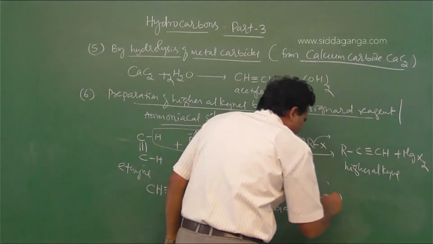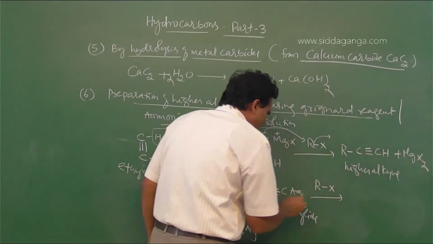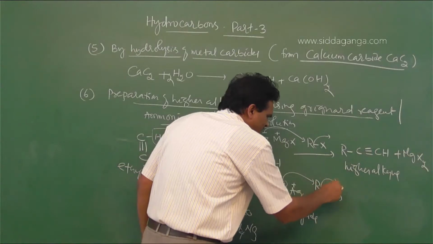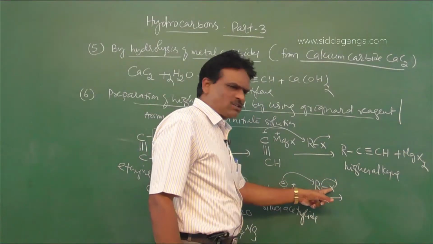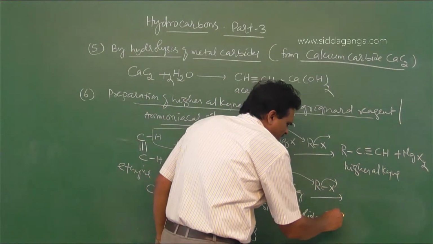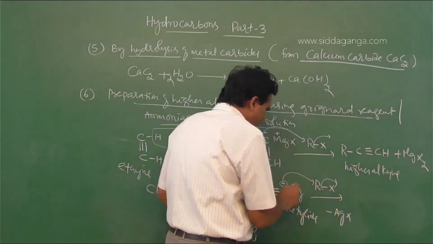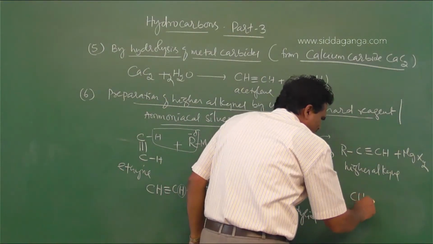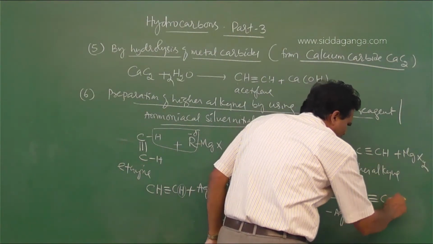Then on treatment with alkyl halide, here also Ag plus C minus, this Ag plus interacts with X to form AgX, and Ag is replaced by R to form CH triple bond CR.